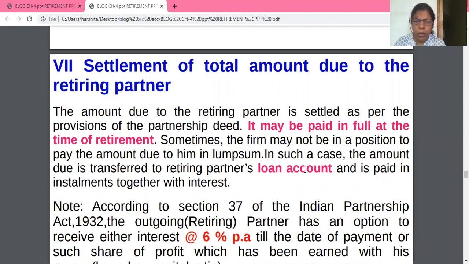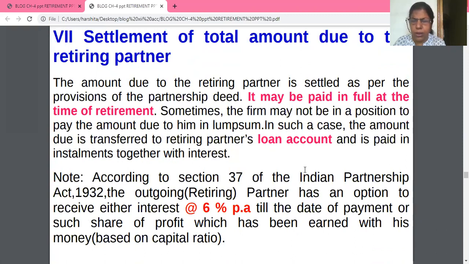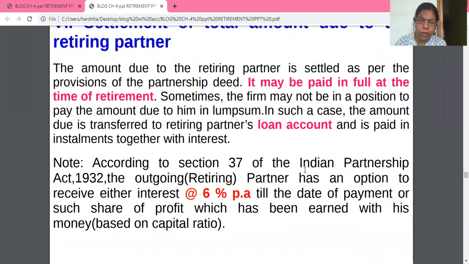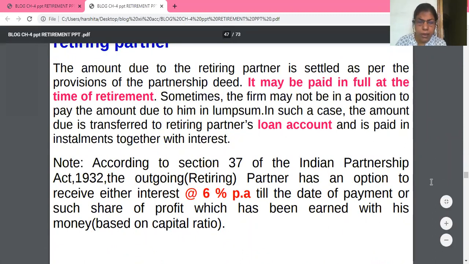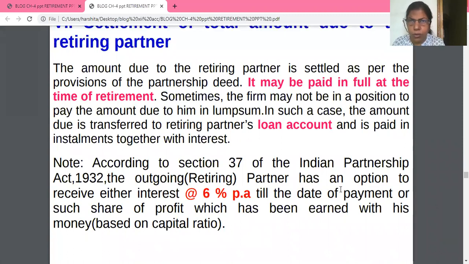According to Section 37 of the Indian Partnership Act, something is given for you here. If the partner is retiring and the firm is not giving cash or bank payment, then be careful what I am saying.